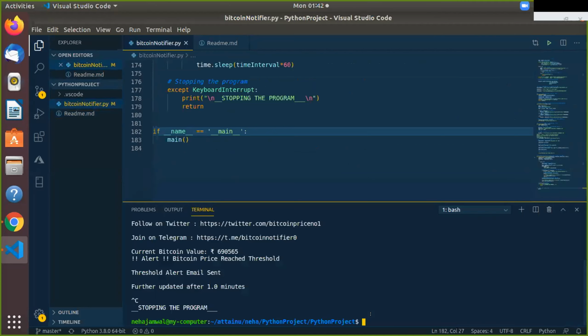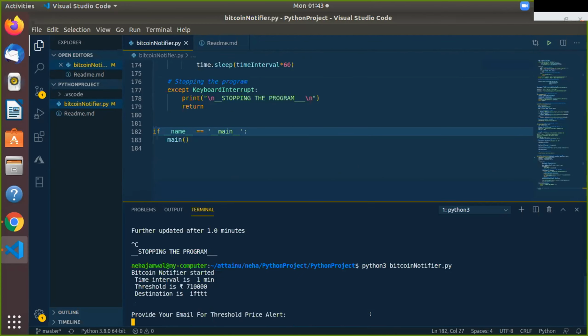So for that, you need to write the name of the file with the Python version you're using. I'm using Python 3 right now. So I will be writing the name of the file, Bitcoin Notifier. Whenever I press enter, I need to enter my email address so that an alert email will be sent to my email address in case of emergency.